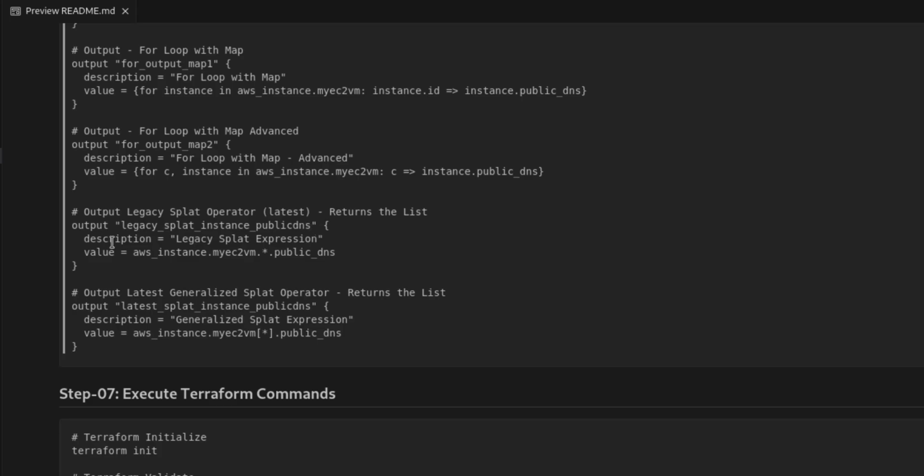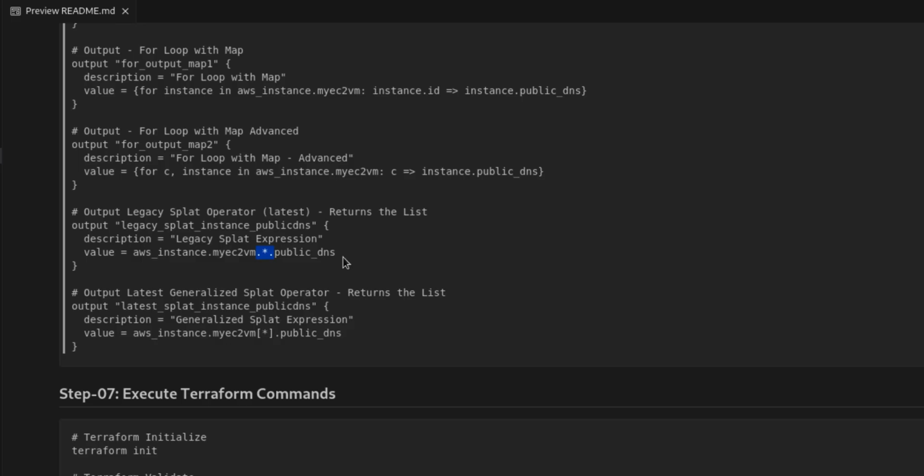Instance public DNS: you can specify value aws_instance.my-vpc.*.public_dns, meaning this will print all the values of public DNS of all the elements of the list.